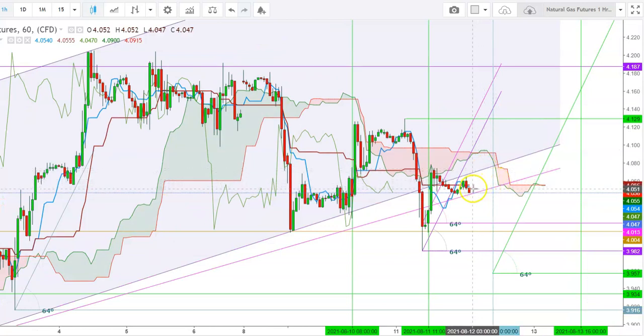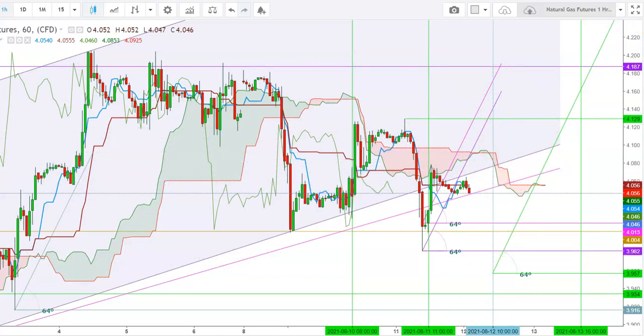But here I find that if the natural gas futures sustain well above the levels of 4.038 up to the announcement of weekly inventory at 10:30 a.m., and here I find that on the announcement of this weekly inventory, the natural gas futures could show an extremely volatile move where it could test a high above the levels of $4.2, and on the lower side the natural gas futures could test a low at the levels of $3.912. So friends, here I find that there could be an extremely volatile move after the announcement of inventory.